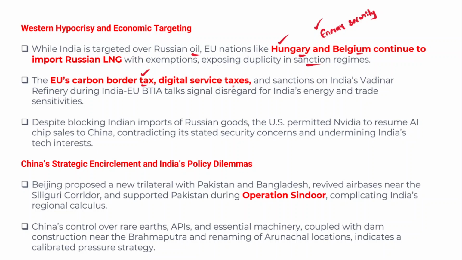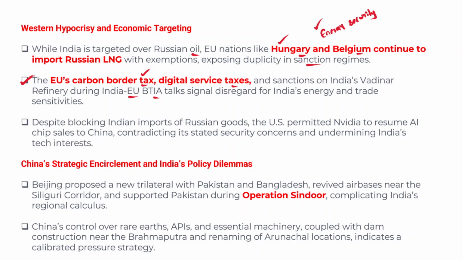And the European Union even imposes digital service taxes and sanctions on India's Vadinar refinery during India-European Union bilateral trade and investment agreement talks. So all these factors have signaled that there is a disregard for India's energy and trade sensitivities by both European Union countries and the US also.